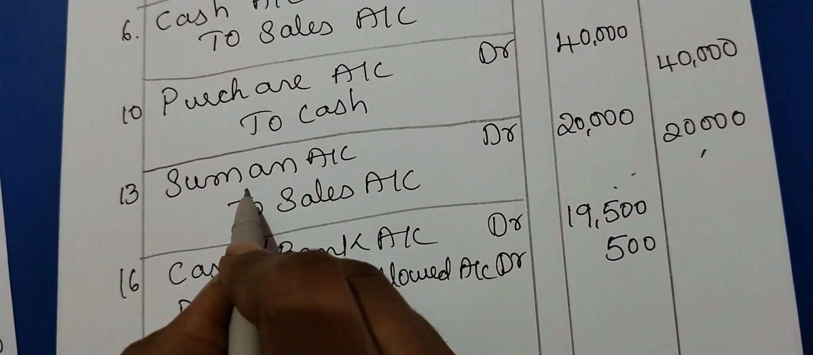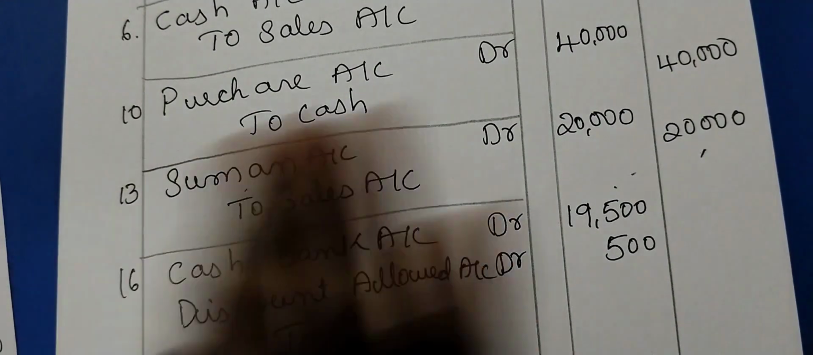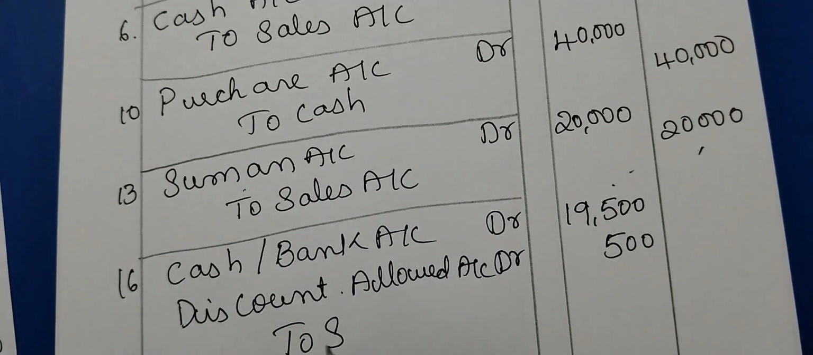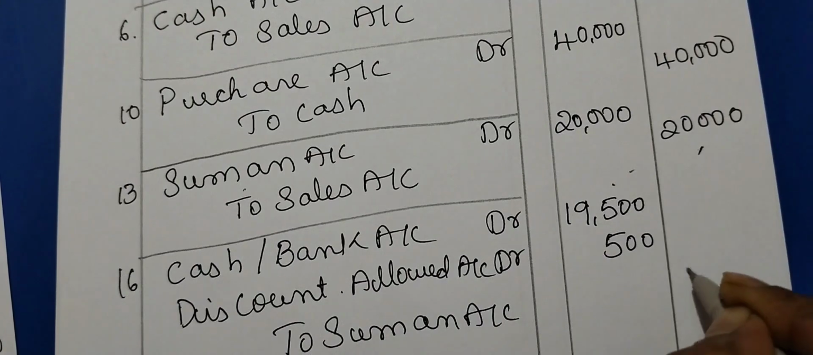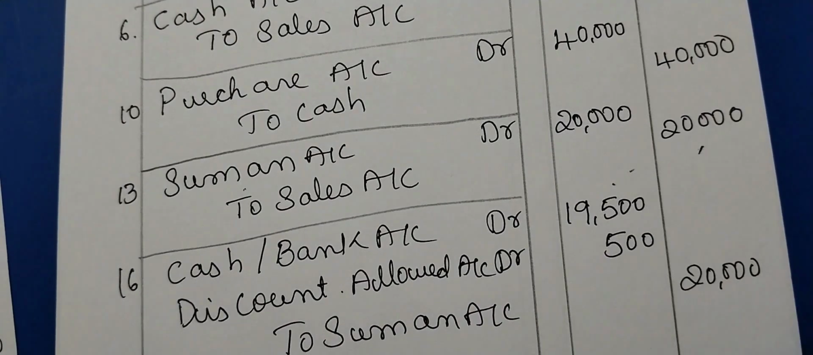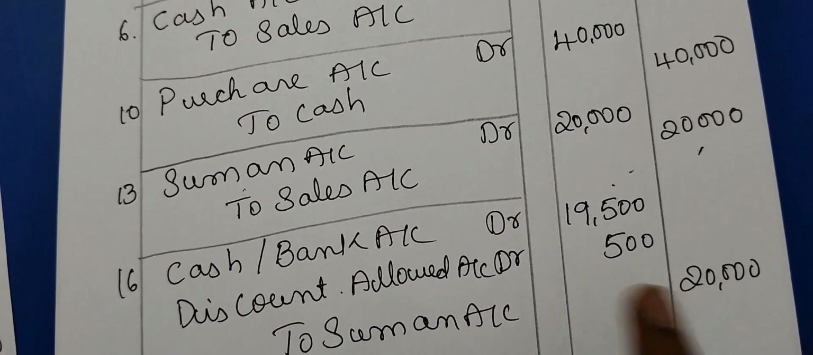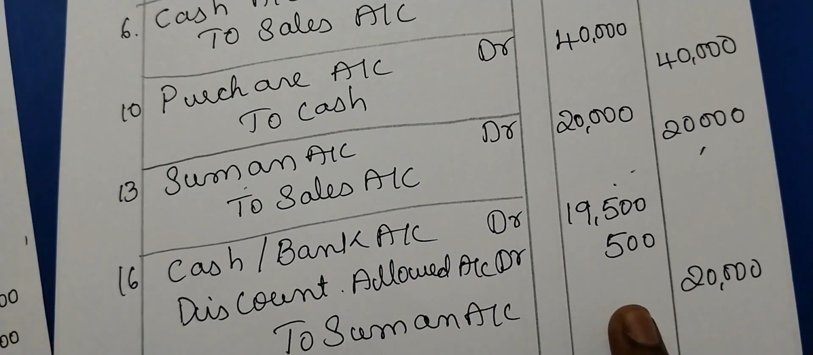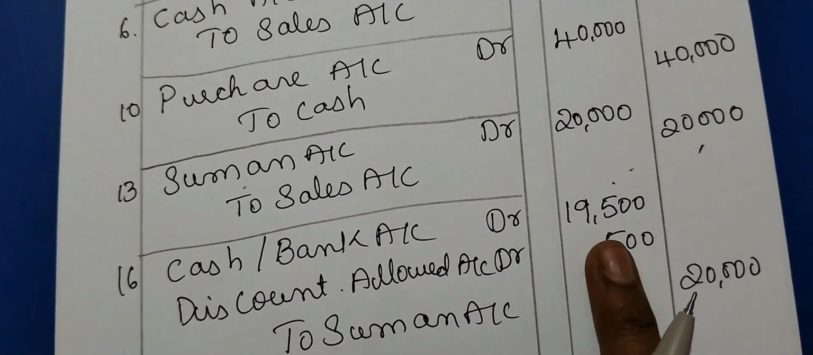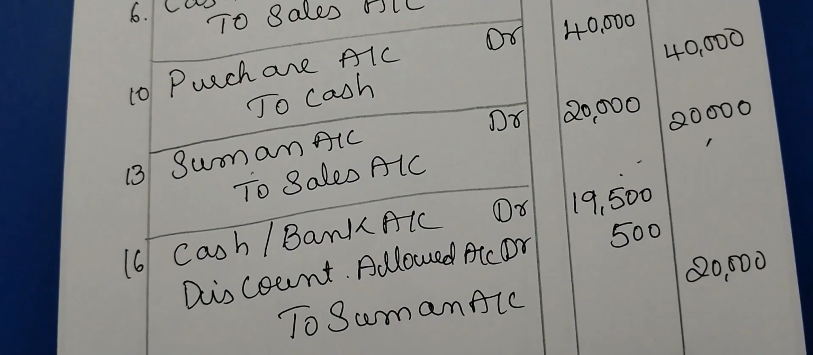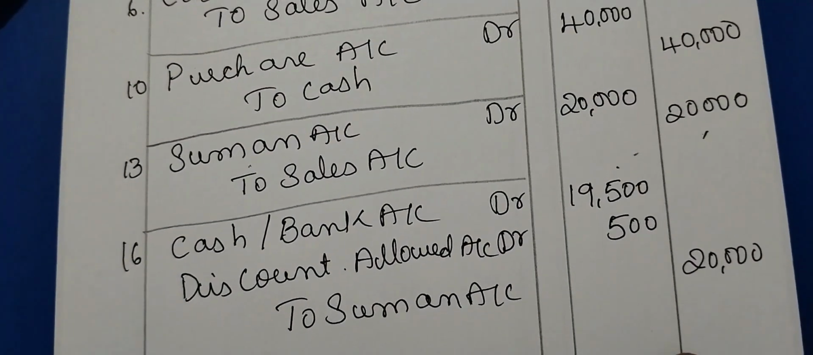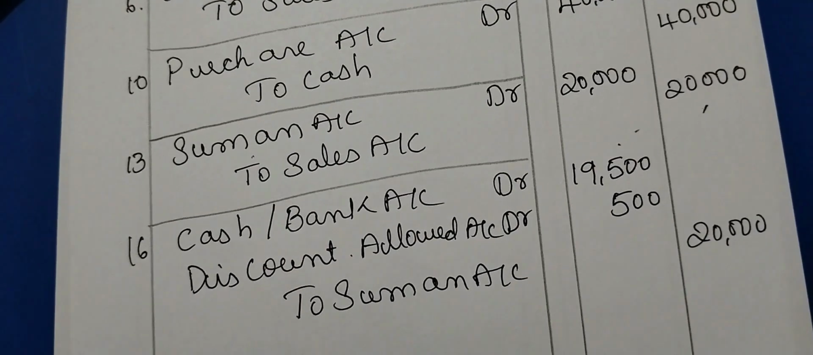And what was the amount you were supposed to receive from Suman? Here you have debited Suman, and here you are crediting, so the Suman account you are going to close. Suman account 20,000. Always your debit is equal to credit. 19,500 plus 500 and here 20,000. And the narration is being cash received or check received from Suman.